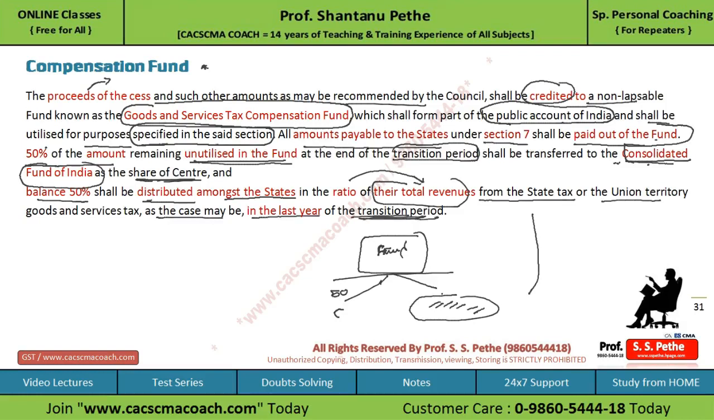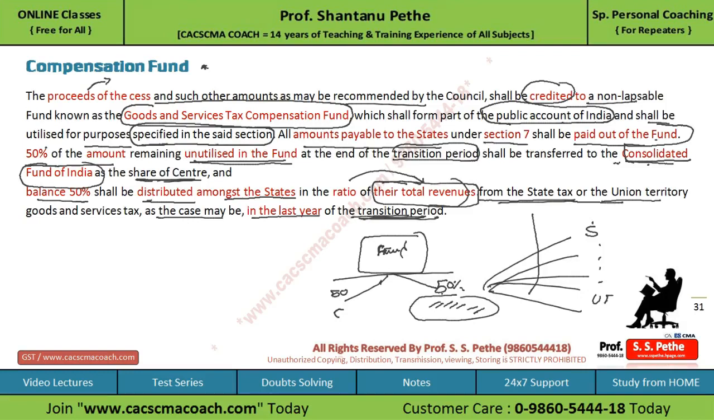So this is also very important from the exam point of view: the balance 50% will be distributed to the states, no doubt about that. State means states as well as the union territories. But in what ratio?